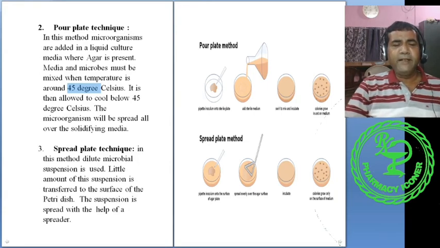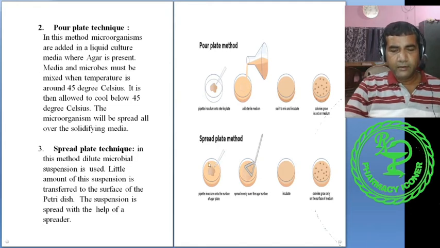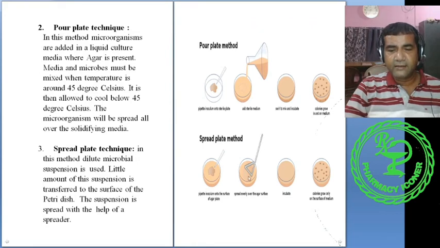A spread plate technique. So this is like this one. So what is done? A little amount of microbial suspension is placed on the top of the culture media. After this suspension is added, it is spread with a spreader. See, this is the glass spreader. This is made of glass rod.